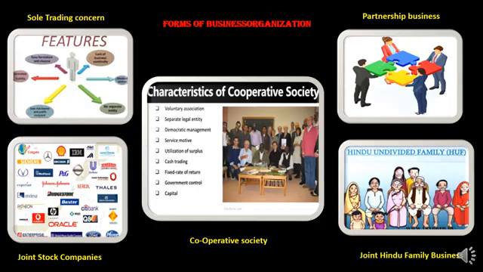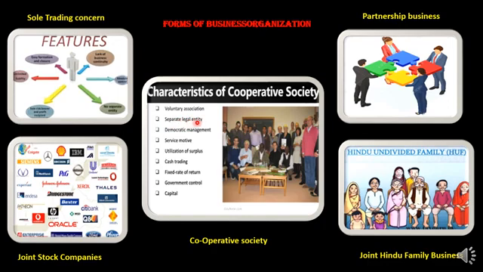Here are some features or characteristics given in the picture. You can see, what are the characteristics or features of a cooperative society? The first one is a voluntary association. Yes, it is a voluntary association. No one is bound to become a member of a cooperative society. Nobody is forced to become a member. It's their wish. If they want to become a member, they can take the membership of the cooperative society.